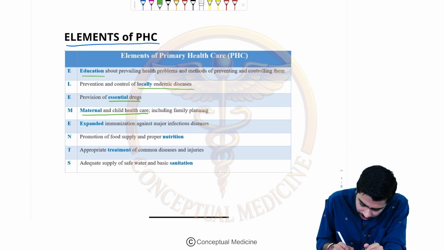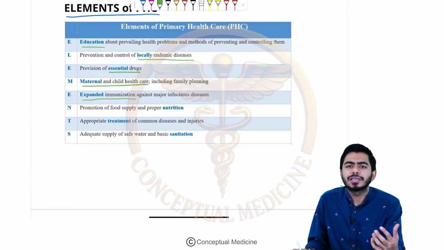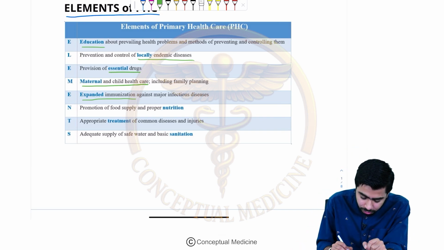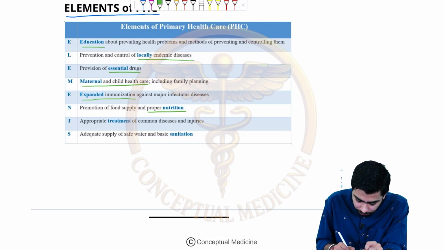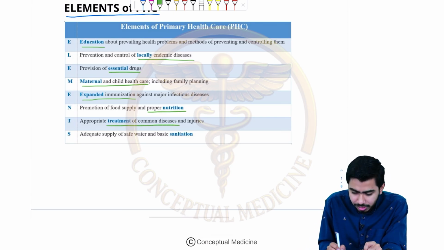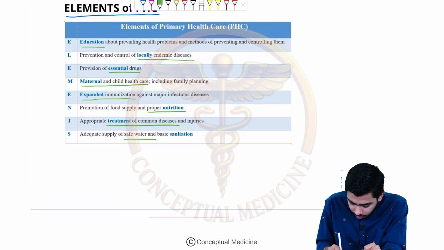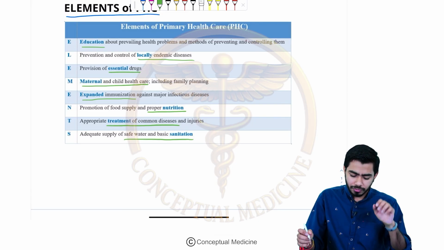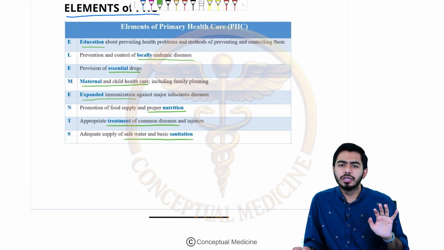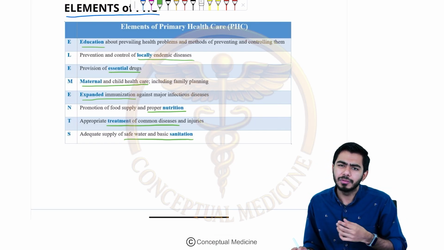So: education, locally endemic disease, essential drugs, maternal and child health, E for expanded immunization, meaning all the vaccinations that should be provided to children. N for nutrition, there should be proper nutrition. T for appropriate treatment of common diseases and injuries. S for safe water, and basic sanitation measures should be taken. So these are the 8 elements of PHC. A question might come: which of the following is not an element of PHC?